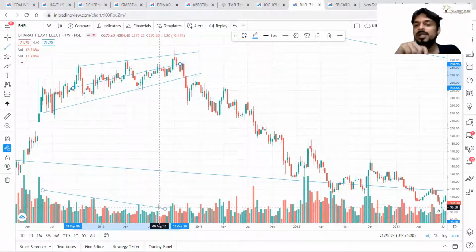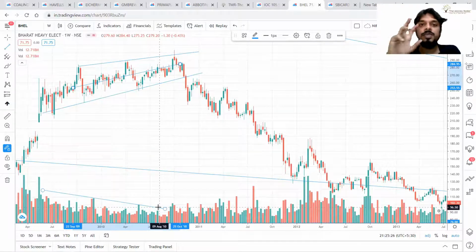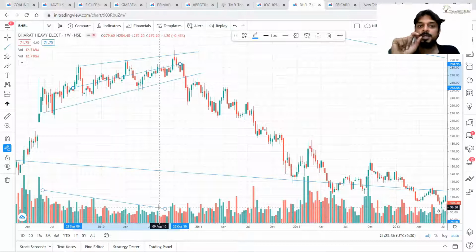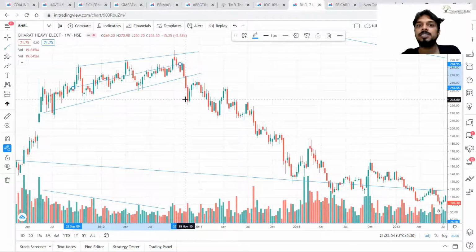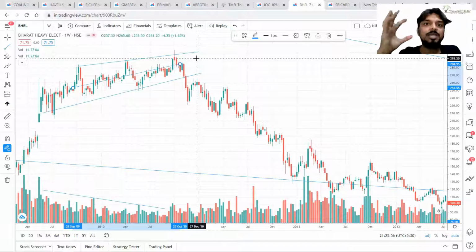Now, this will tell you the structure is weakening, but this is very difficult to use or to implement. This principle is very difficult to implement. Why? Because this principle will only tell you that the structure is weakening. It will not tell you that price is going to reverse now, because before the actual reversal, there may be multiple divergences.